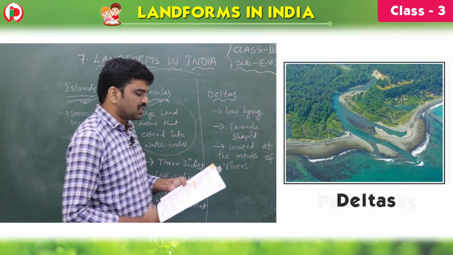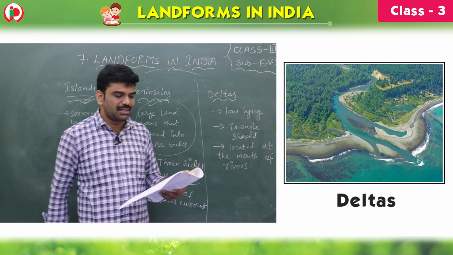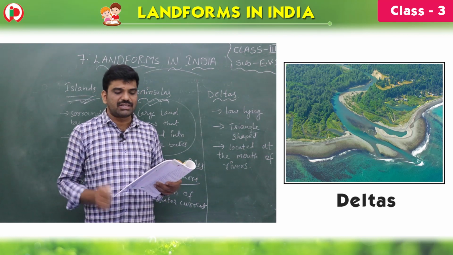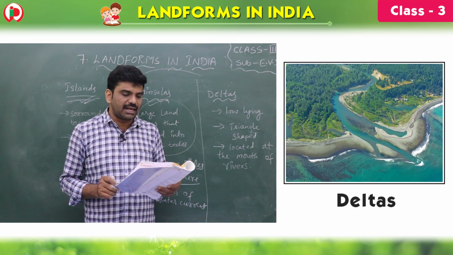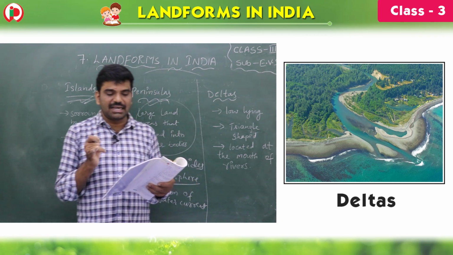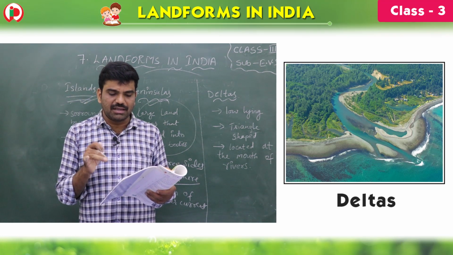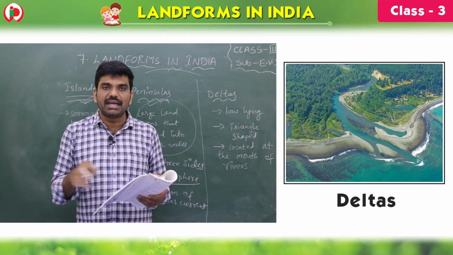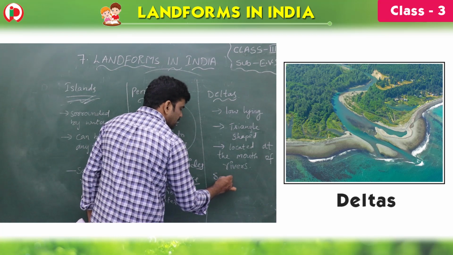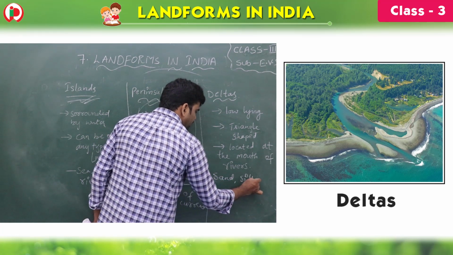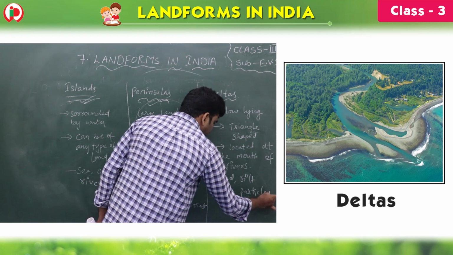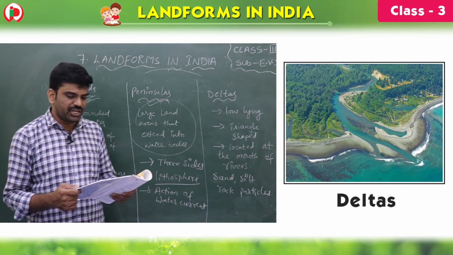Now let's go for deltas, children. These are low lying, triangle shaped, located at the mouth of the rivers, at the entrance of the rivers. When the delta is formed, the sand, silt and rock particles are accumulated nearly in a triangle shape. Silt is also a type of sand.